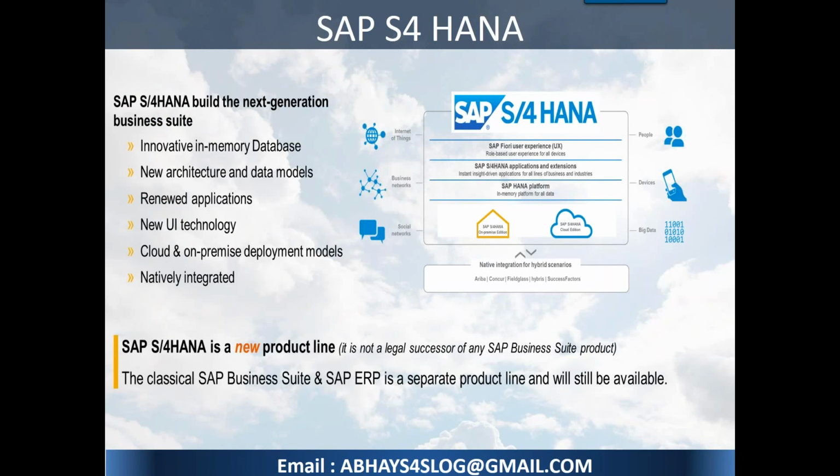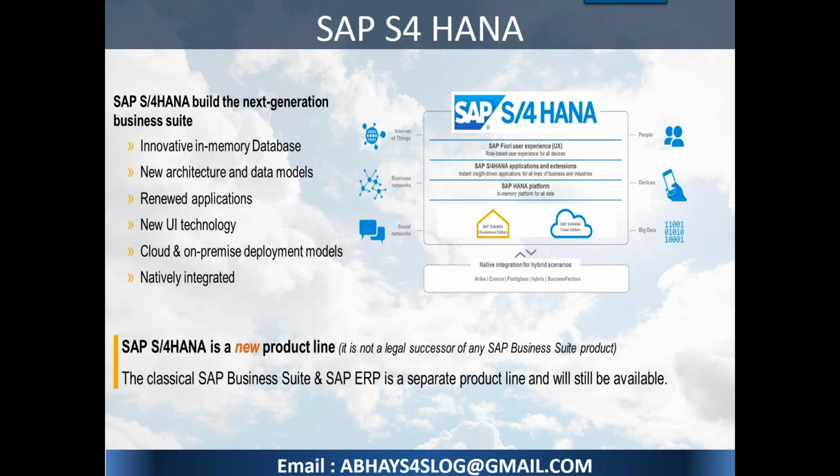Now this slide specifically mentions that SAP S/4HANA is a new product line. It is not a legal successor of any SAP Business Suite product. So please keep that in your mind. That's the reason this slide has been kept here. The classic SAP Business Suite and SAP ERP is a separate product line and will still be available for customer usage.